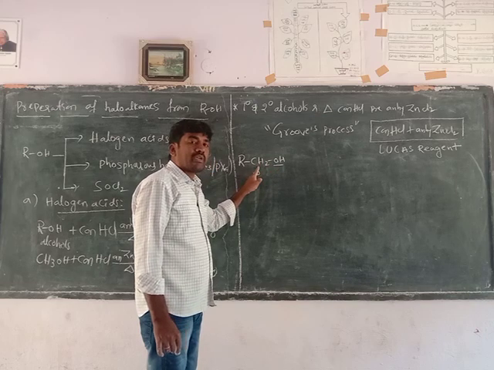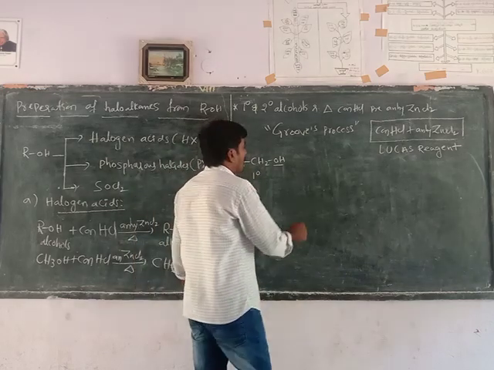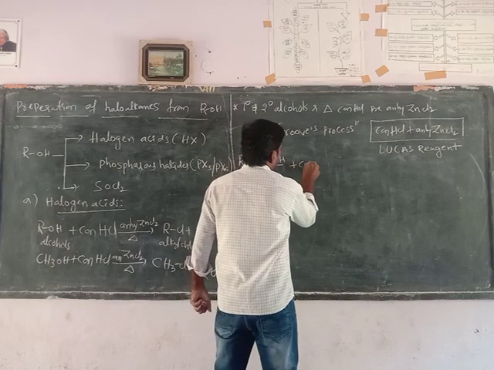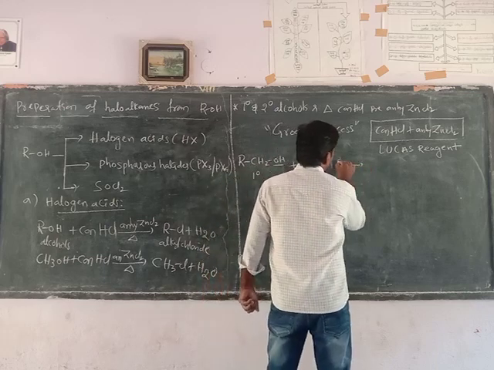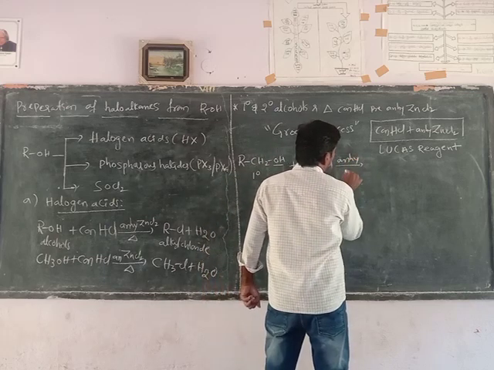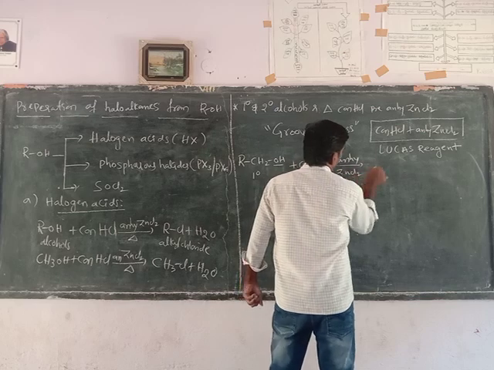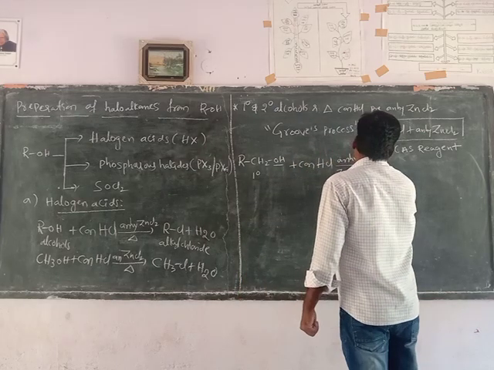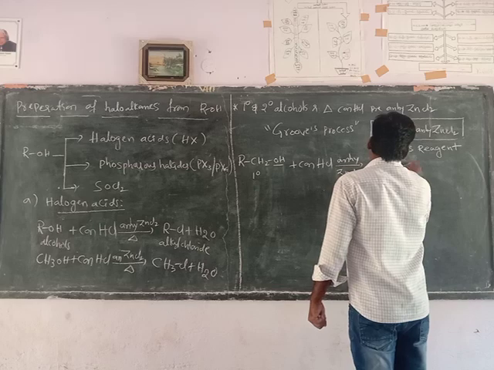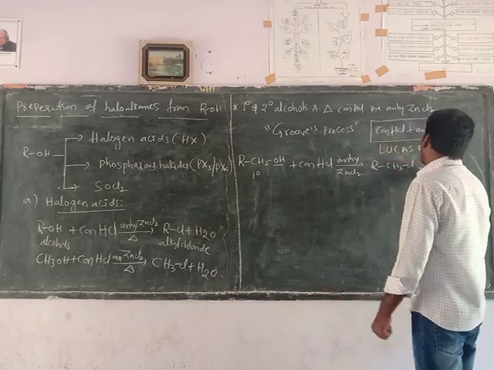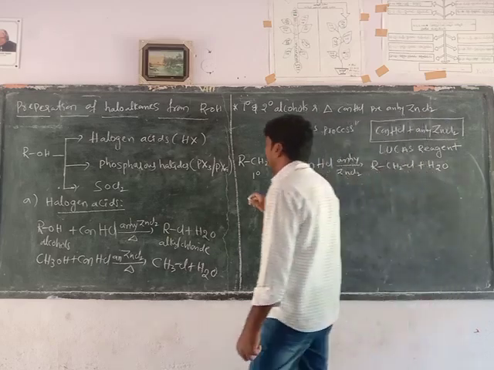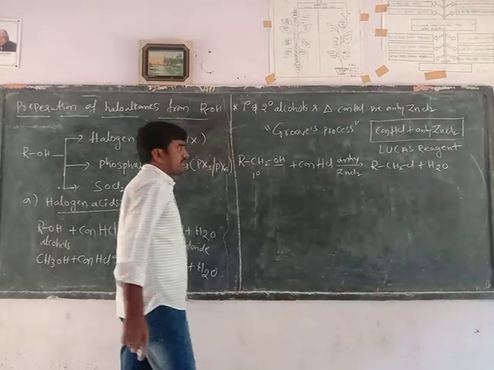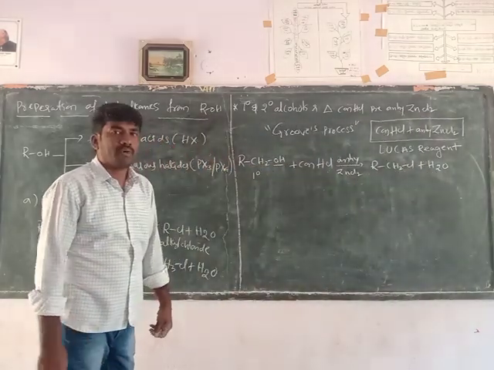When primary alcohols are heated with concentrated hydrochloric acid in the presence of anhydrous zinc chloride, they form primary alkyl chloride plus water molecule. This is the general equation of preparation of alkyl chloride from alcohols.